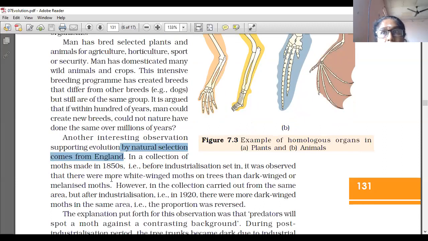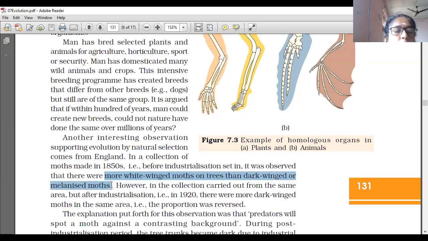This experiment was done in England in a collection of moths made in the 1850s before industrialization set in.